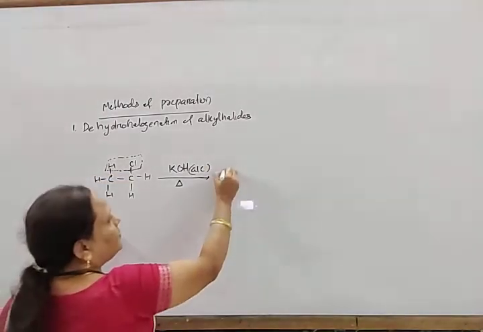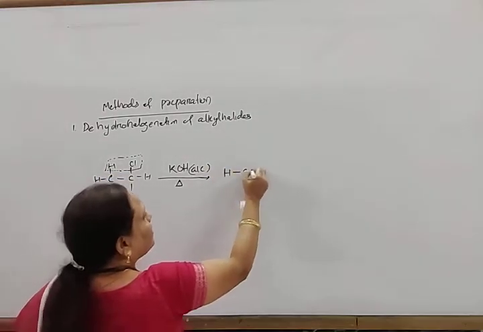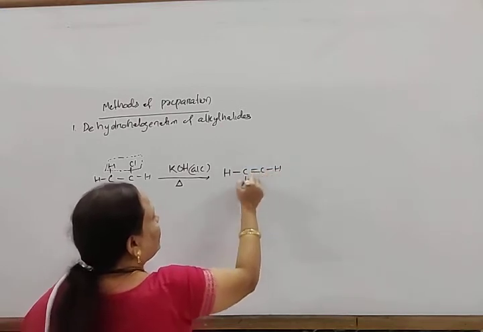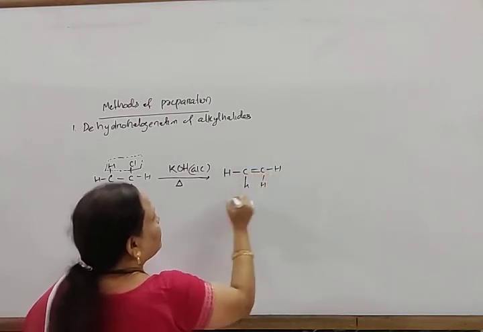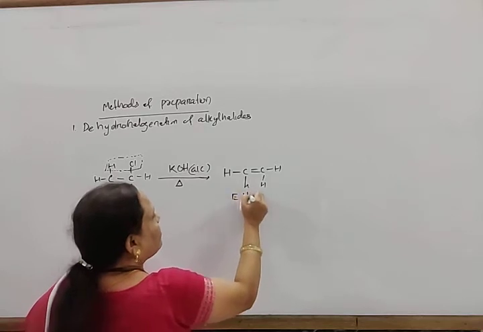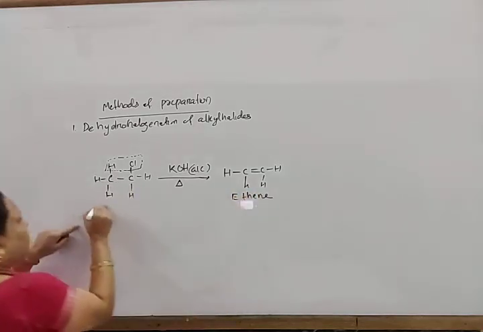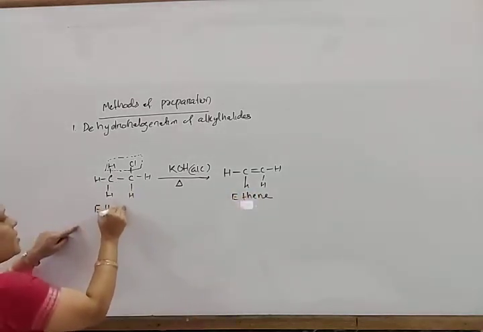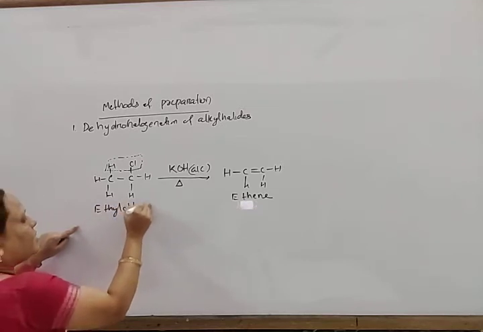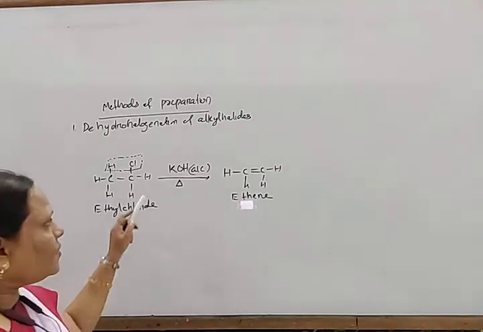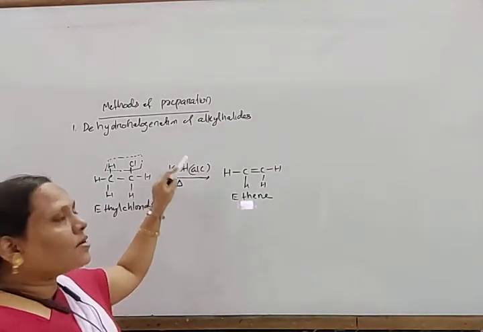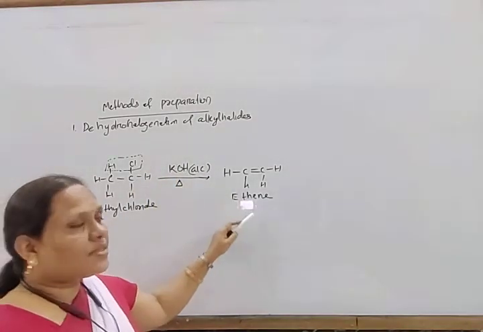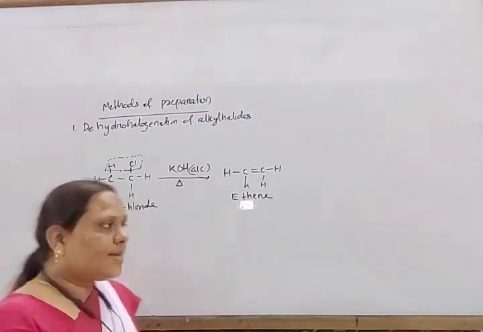So it forms HC double bond CH with H and H. This is ethene, and this is ethyl chloride. So when ethyl chloride is heated with alcoholic solution of potassium hydroxide, it gives ethene.